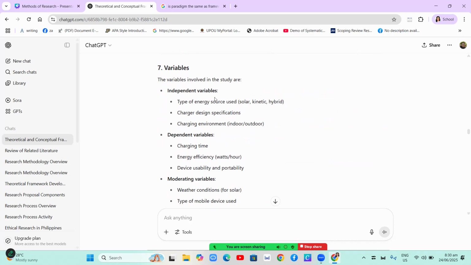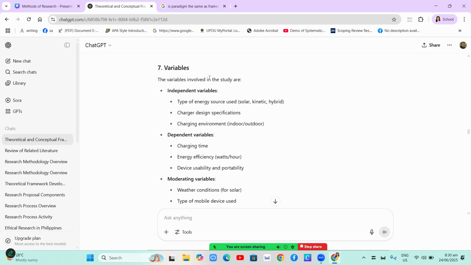The variables, the independent variables are type of energy source, for example, solar, kinetic, and hybrid, charger design, specifications, charging environment. The dependent variables: charging time, energy efficiency, device usability, and portability.